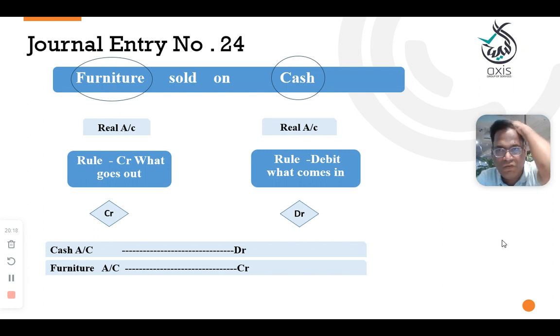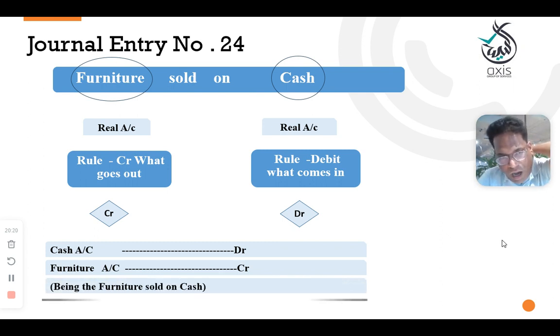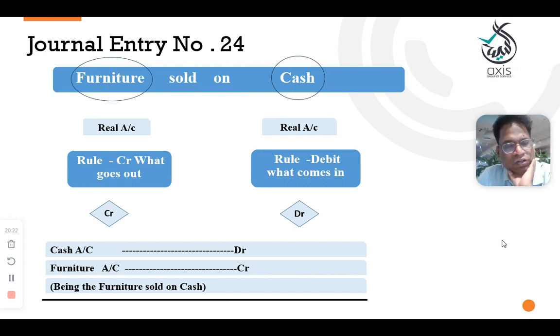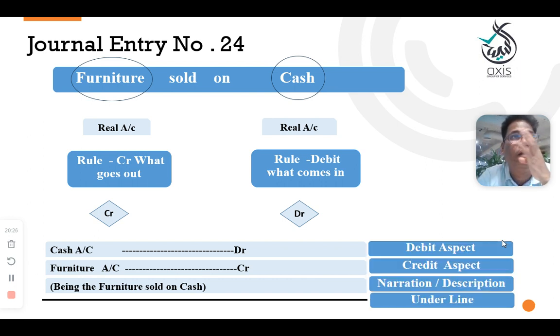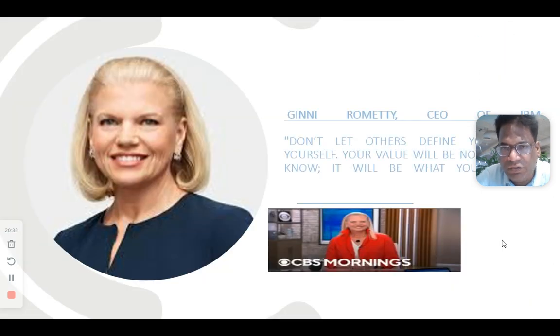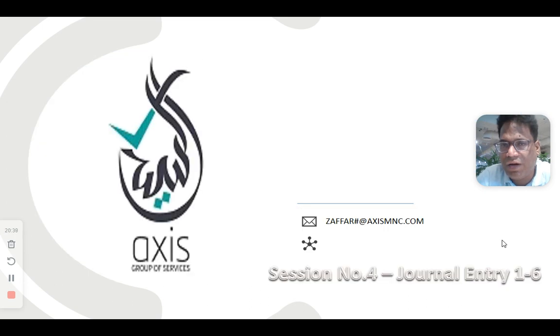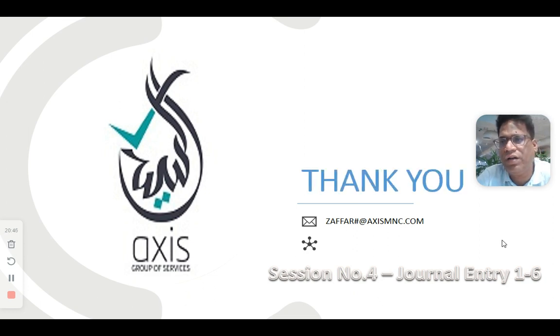Cash account debit to furniture account credit. Being the furniture sold on cash. Debit aspect, credit aspect, narration, and underline. Understood? The asset purchased and asset sold. So this is the end of the concepts related to assets and the goods purchased and sold. And this is the end of the basic concepts of the personal account and the real account.